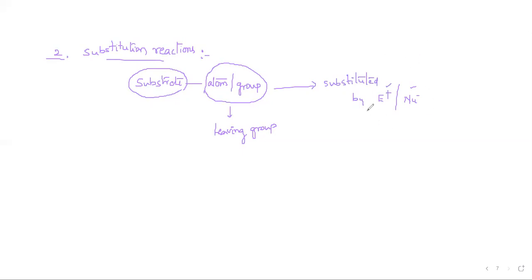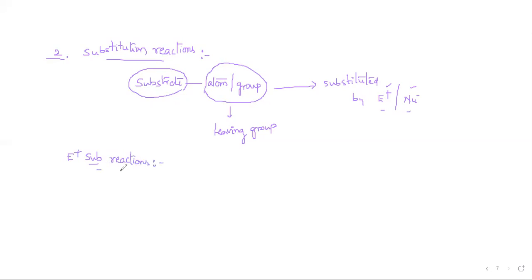They are classified based on the type of attacking reagents, electrophiles or nucleophiles. Let me go with the first one, electrophilic substitution reactions.